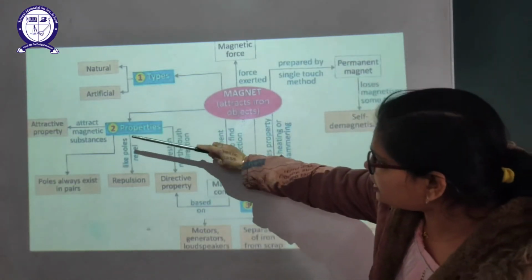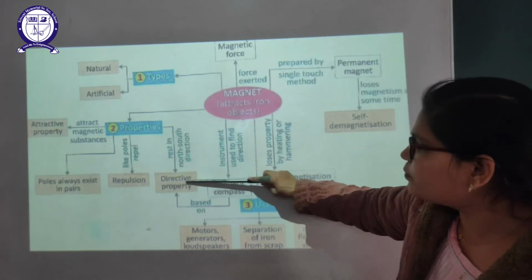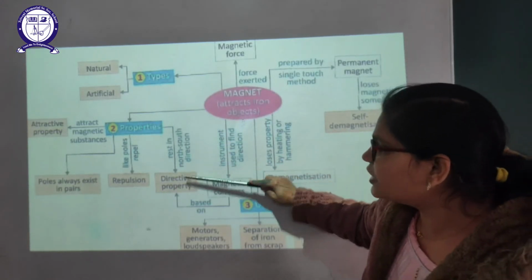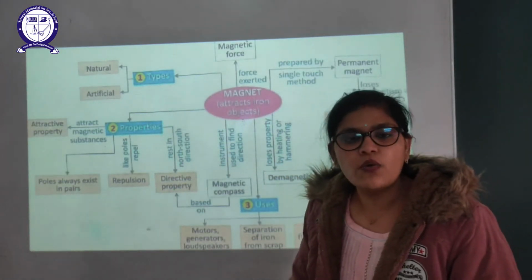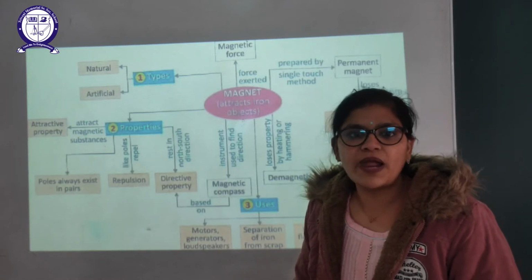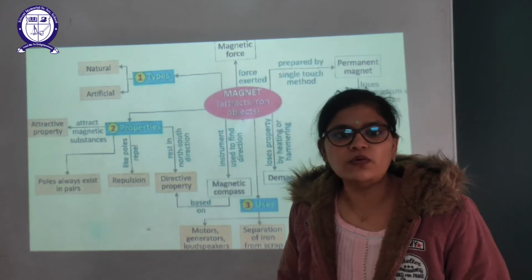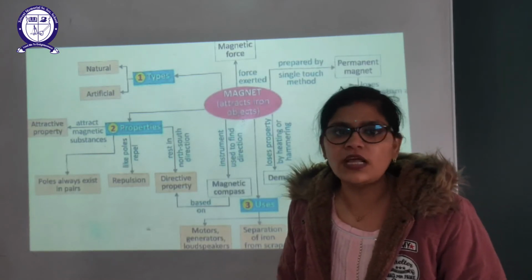Now we will learn the second property, that is the directive property. In the directive property, it will always show the direction. When we freely suspend a magnet, it will always point towards the north and the south direction.